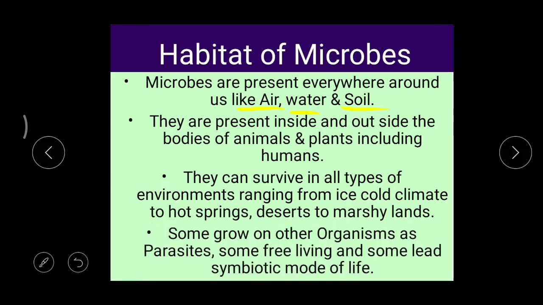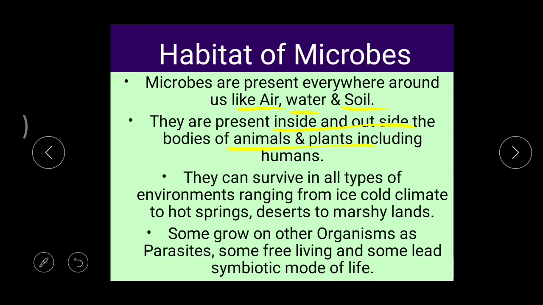So we can find them everywhere around us, and even we can find them inside and outside of human beings. That means over the body we can find, and even inside the body we can find. Okay, in the same way we can find over the body of animals and plants, and even inside the bodies of all the animals and plants.